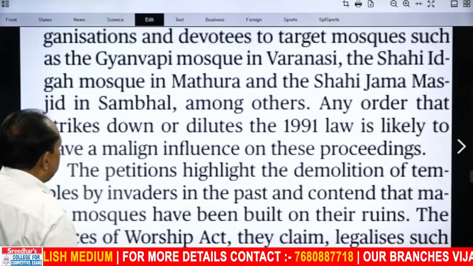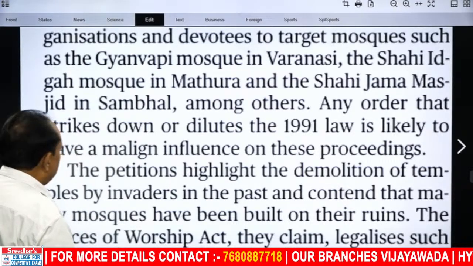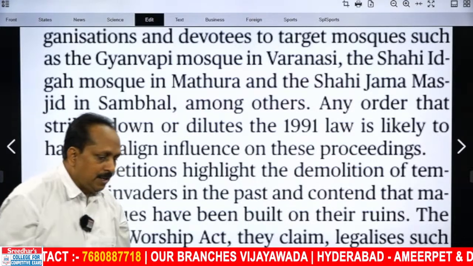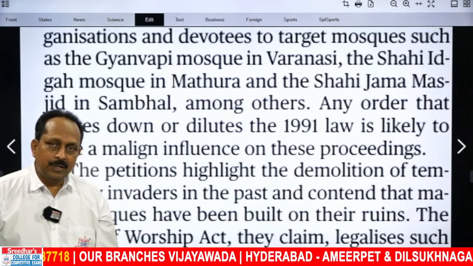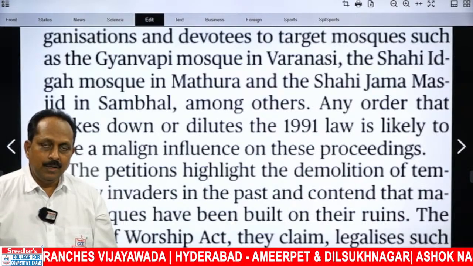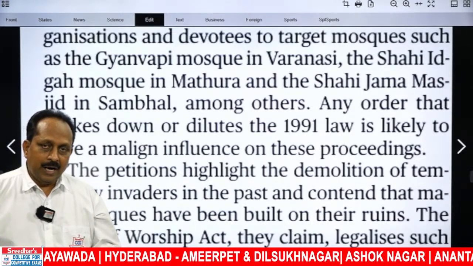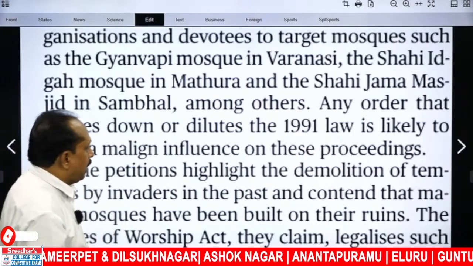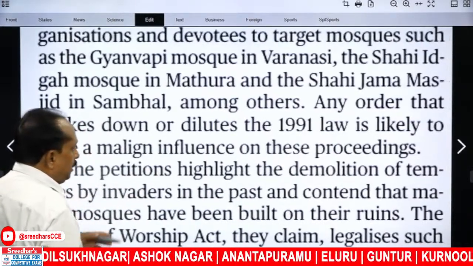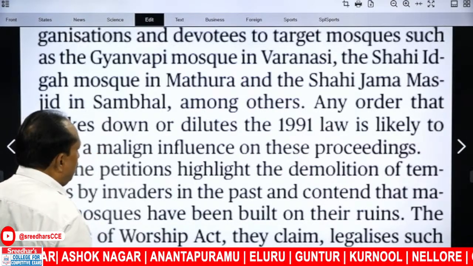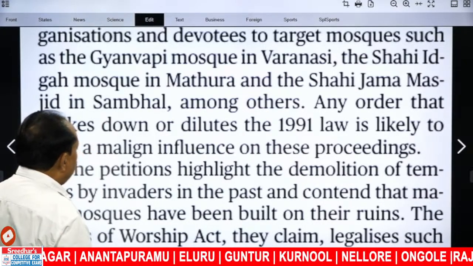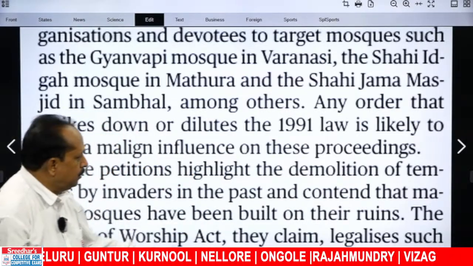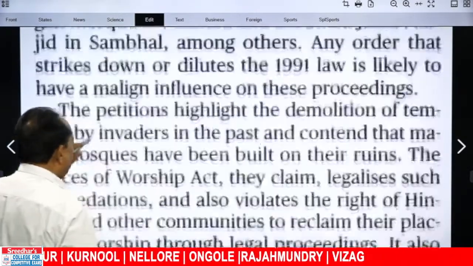Any order that strikes down or dilutes the 1991 law is likely to have a malign influence on these proceedings. This is the stand taken by the editorial. What is the stand taken by the editorial? Any change that goes against the 1991 Act is going to make a negative impact. Any judgment that strikes down or dilutes the 1991 law is likely to have a malign influence, meaning negative influence, bad influence, on these proceedings.